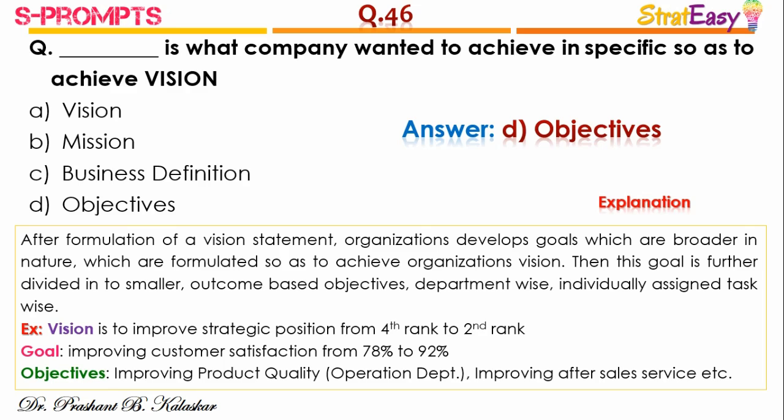For example, vision is to improve strategic position from 4th rank to 2nd rank. Goal, improving customer satisfaction from 78% to 92%. Now, how to achieve this customer satisfaction improvement? Then the objectives will be improving product quality. That responsibility will go to the operations department, improving after sales services, etc. Thus, objectives are the specific goals which are supported to achieve the vision statement of the organization.